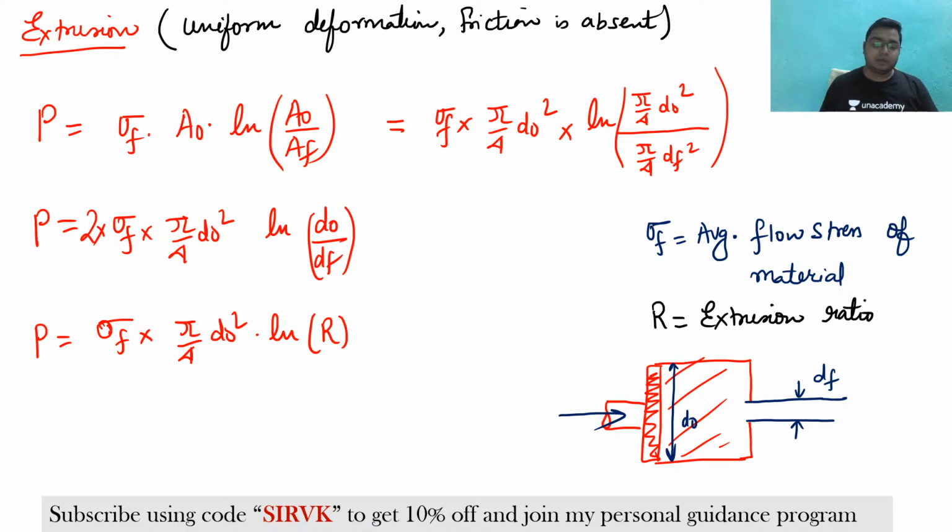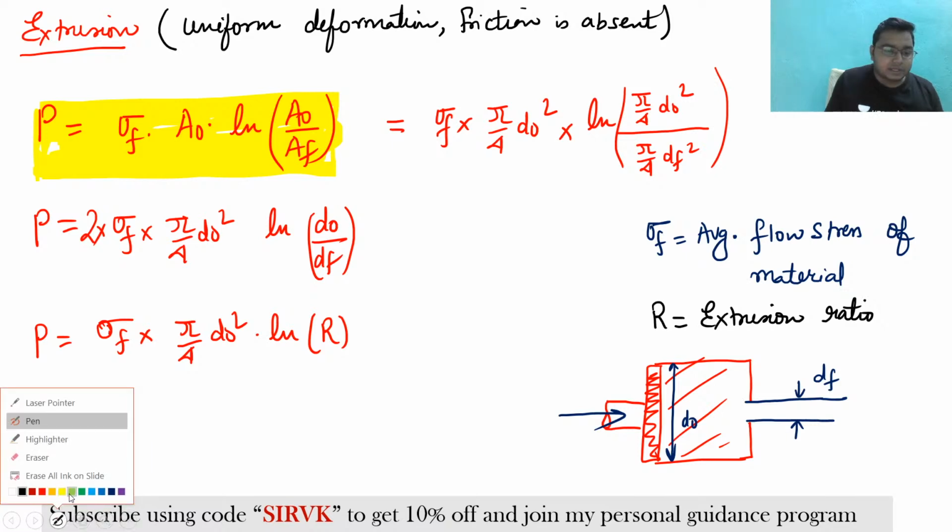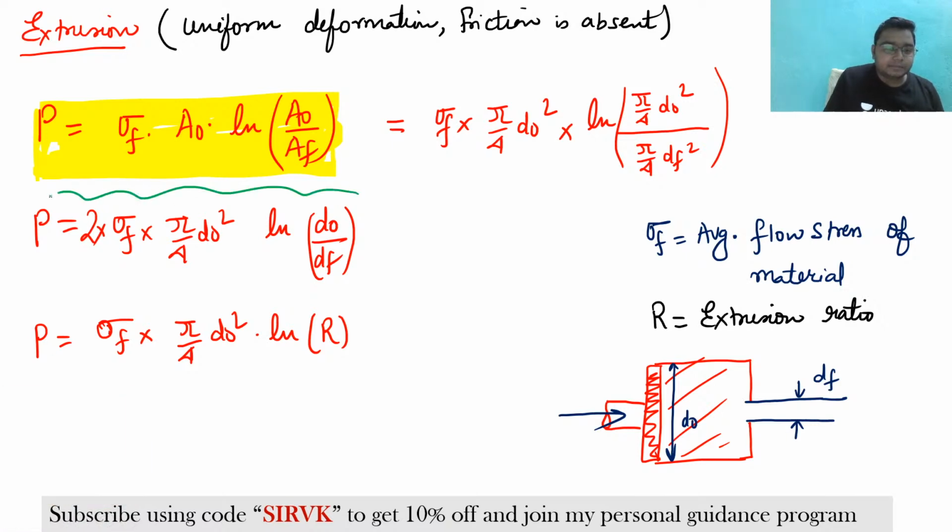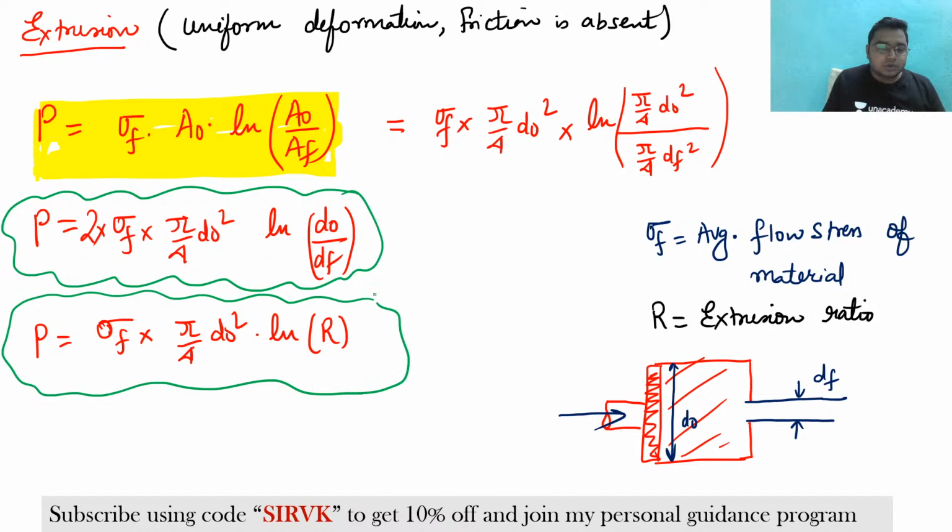So these are the formulas that we have discussed in our earlier section. What is the key takeaway from here? The extrusion force is given by this formula. This is the most important formula. Based upon this formula, we have seen that it is also written like this, and like this, as well as like this. These are the ways in which this formula is molded, so you have to remember all of these.